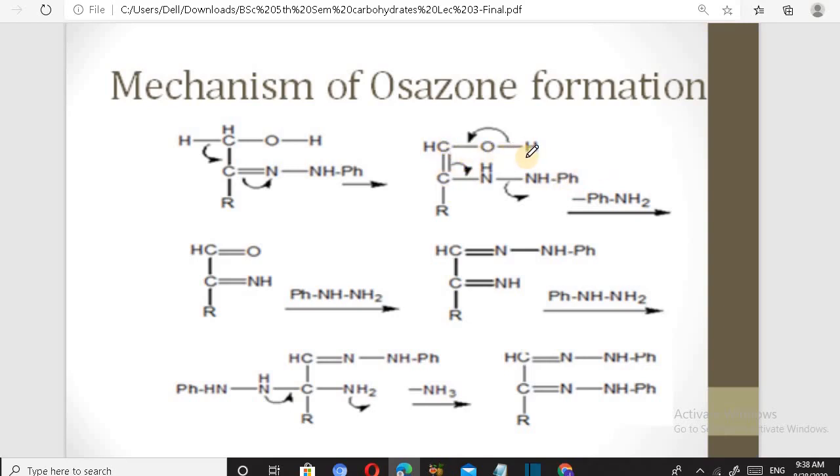So we have already done this, and aniline is removed, and then second molecule of phenylhydrazine is added, and we get this, and when third molecule of phenylhydrazine is added, this product is found, and ultimately after removal of ammonia we got Osazone. In both glucose and fructose, mechanism is almost same.